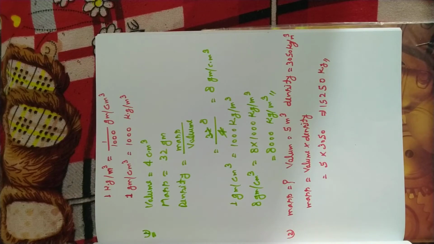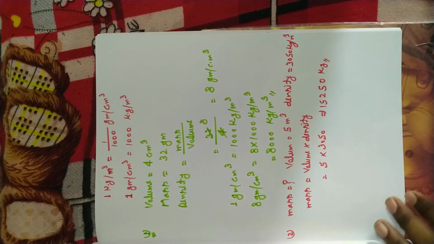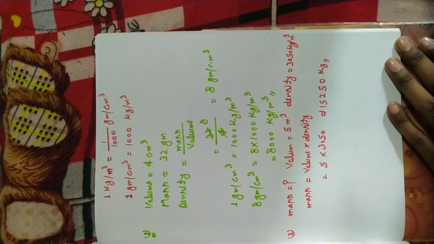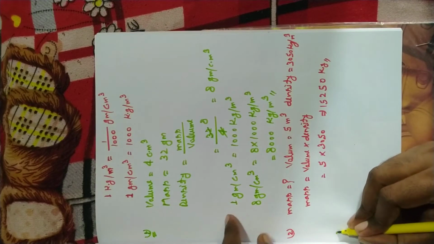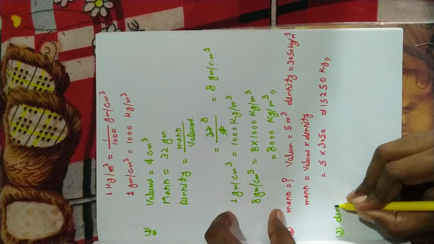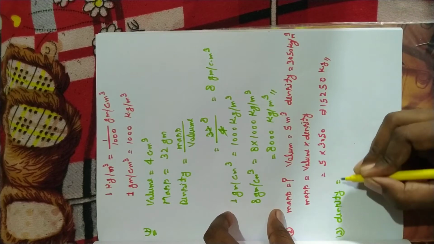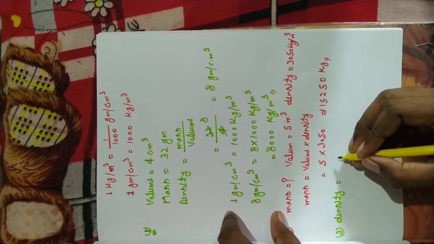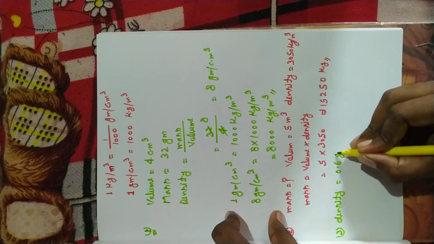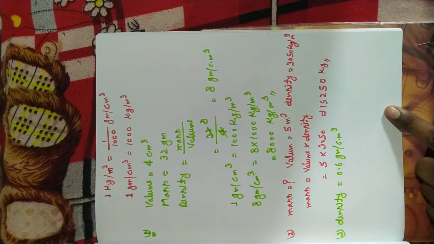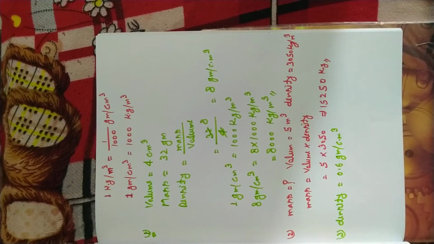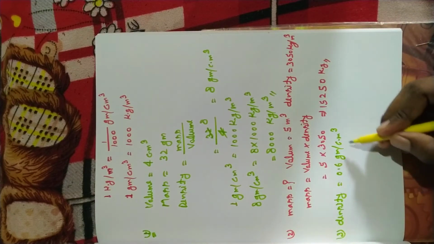Now question number third. If the density of wood is 0.6 gram per centimeter cube, that is, density is equal to 0.6 gram per centimeter cube, then what is the mass of, first point, 1 centimeter cube?